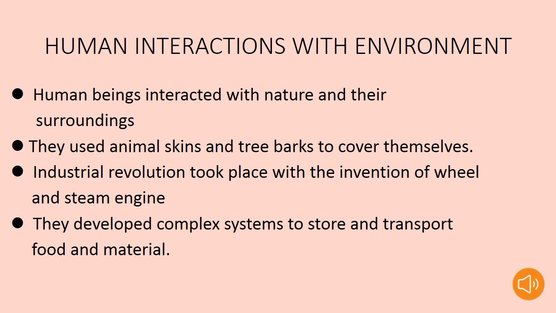Then the Industrial Revolution took place with the invention of the wheel and steam engine. Then there was production of surplus food, they stored food, they transported food. Then there emerged the barter system, which means exchange of commodities without money. Then trade started, and as a result of the Industrial Revolution, there was large scale production and there was a need for transportation, which resulted in the drastic expansion of the transport network.